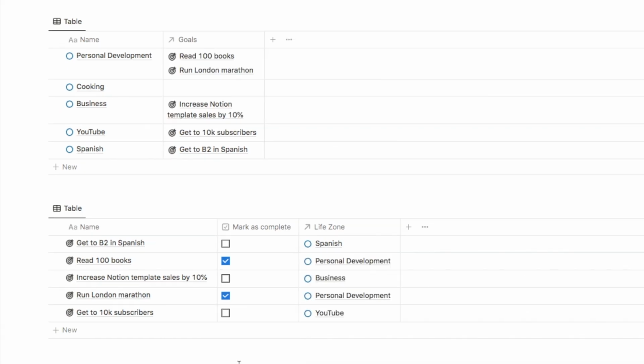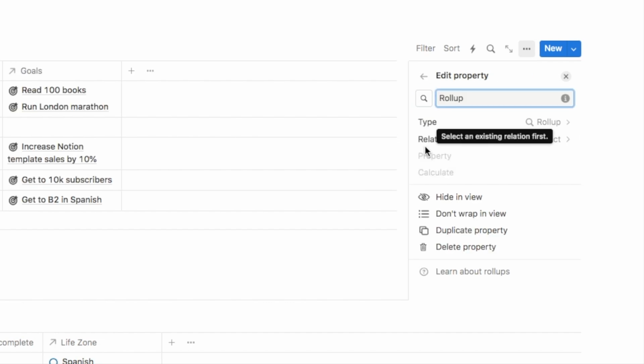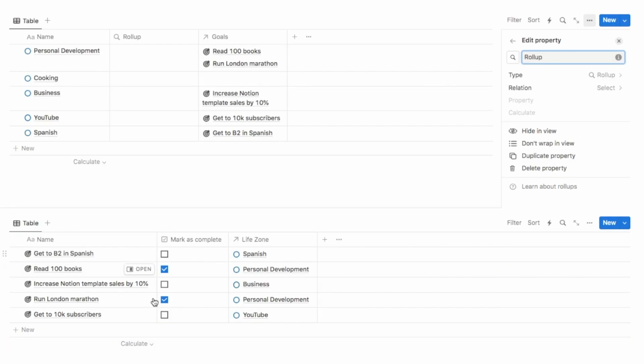So the next thing that we want to do is up here on our life zone template, I actually want to be able to count for each of the different life zones how many goals have been completed. So we can actually use a roll up property to do that. So what we're going to do is click on the plus symbol here, select roll up. And what a roll up does is it essentially just pulls data from other databases.